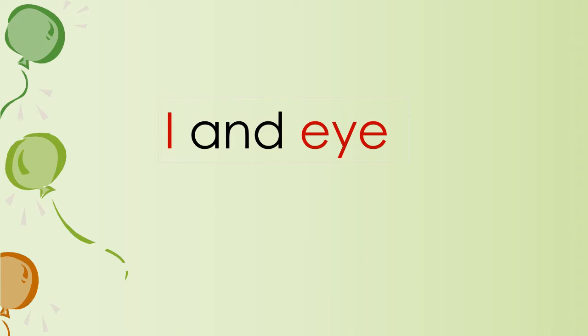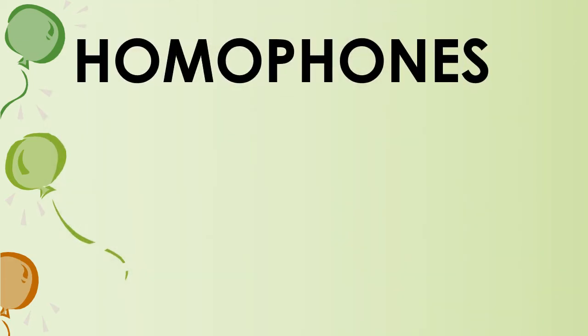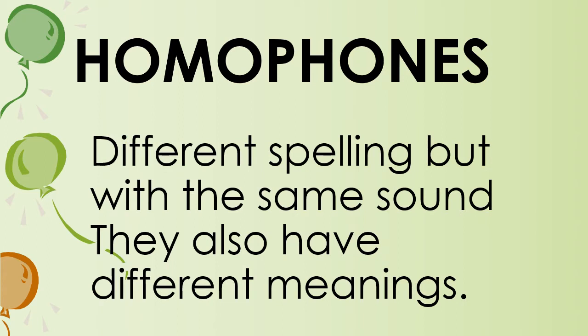The words sound the same, but they have different meanings. They are called homophones. Now you know what homophones are? Different spelling, but with the same sound.